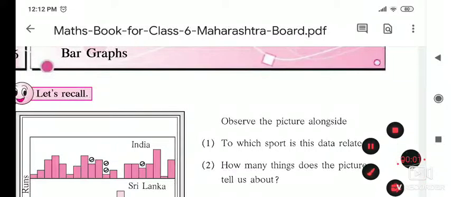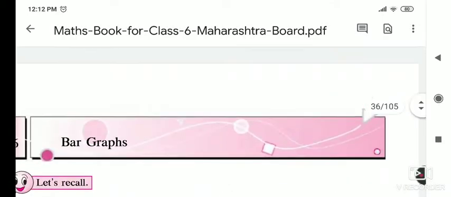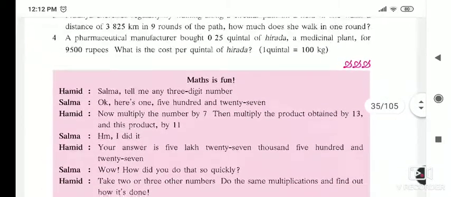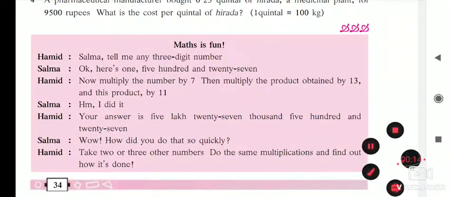Students, today we will start the new lesson, that is the bar graph. But before starting this lesson, we will see this Maths is Fun activity. So if you see here in this, you have to take